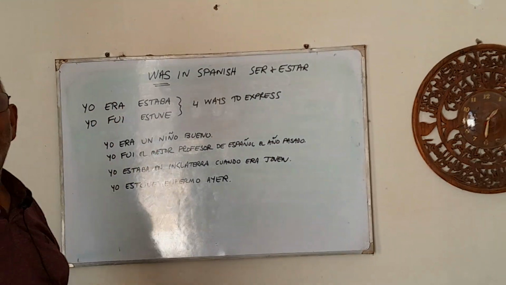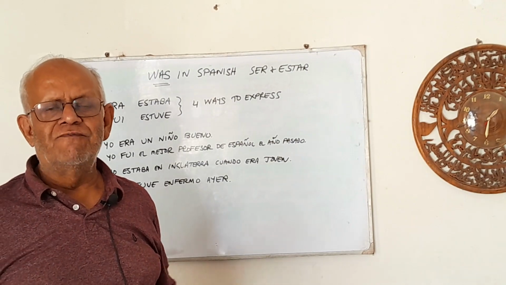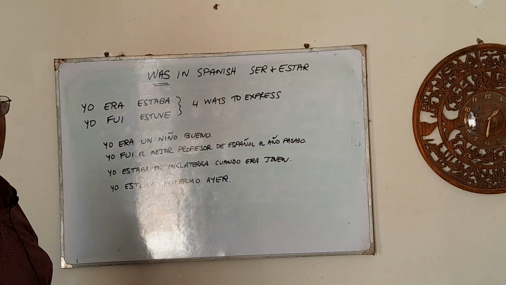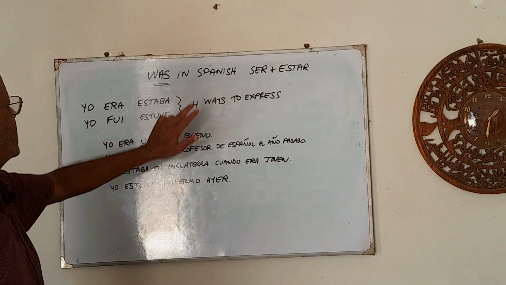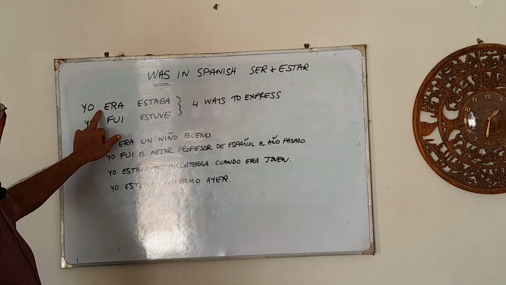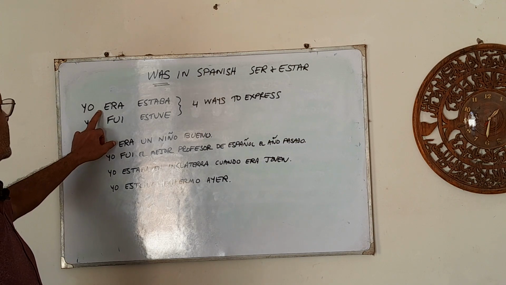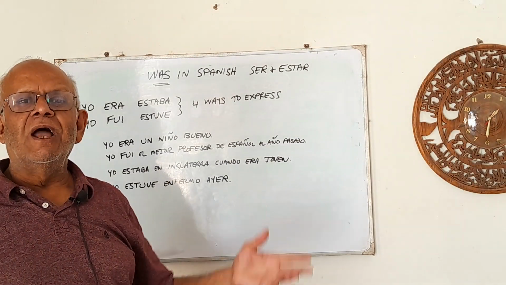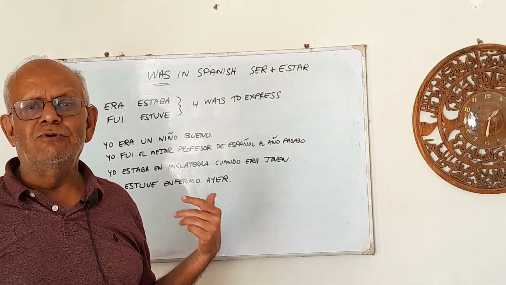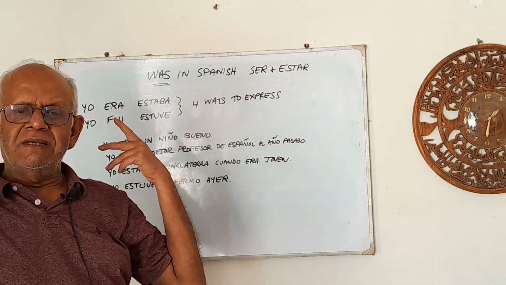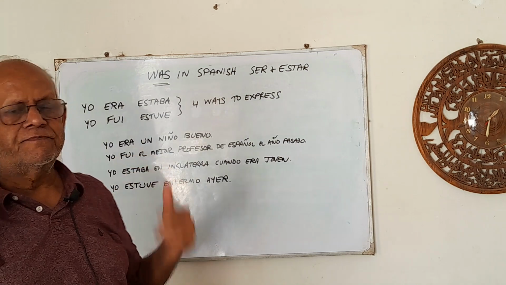Now, examples of these 4 different ways of saying was. Okay, first let's do examples, one each, of the verb ser, era, and fui. Now, which tense is era? Era is the pretérito imperfecto. Okay, it's the imperfect past tense. Example, yo era un niño bueno. Okay, I was or I used to be a good child. Okay, this is when we are talking of the past without a fixed time.